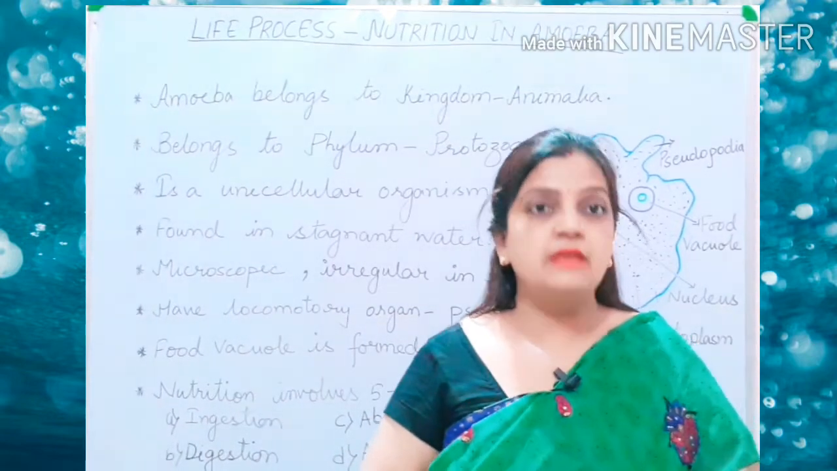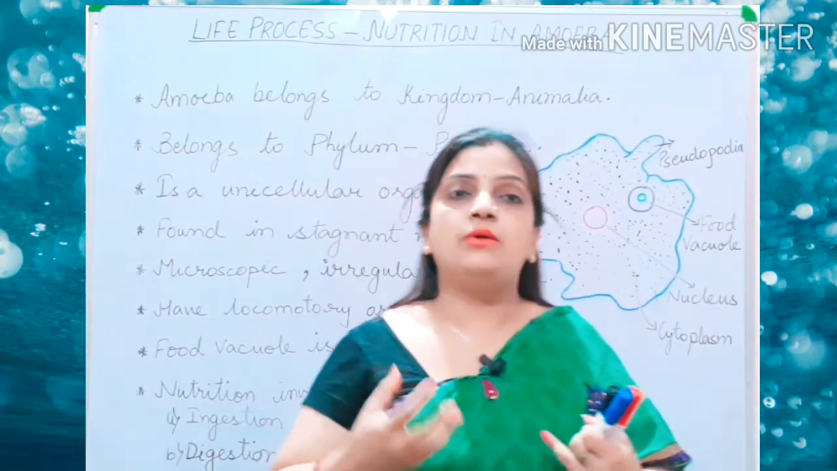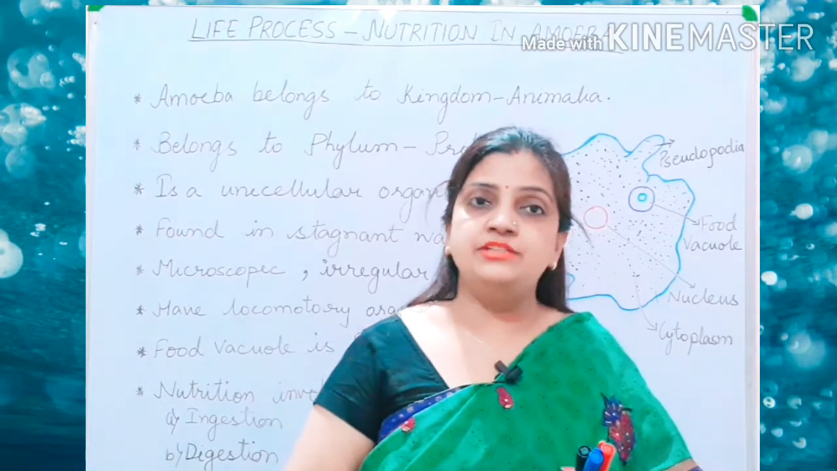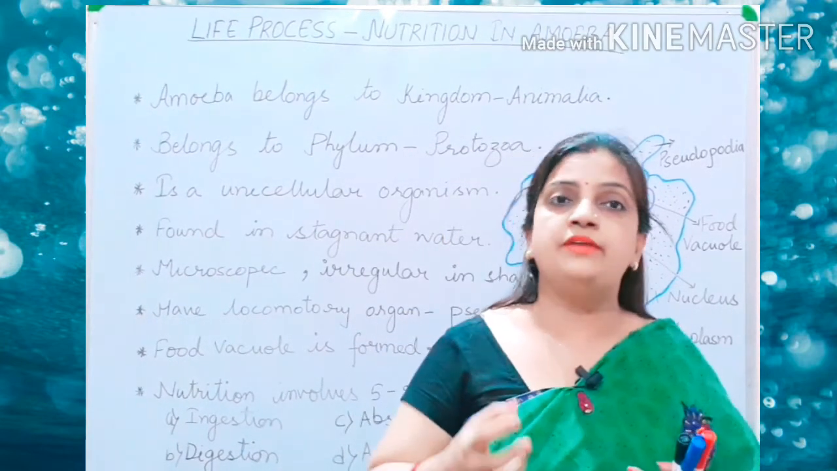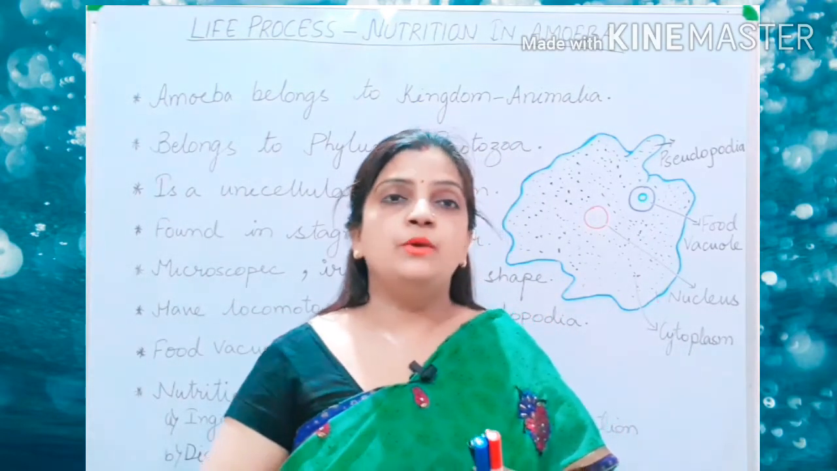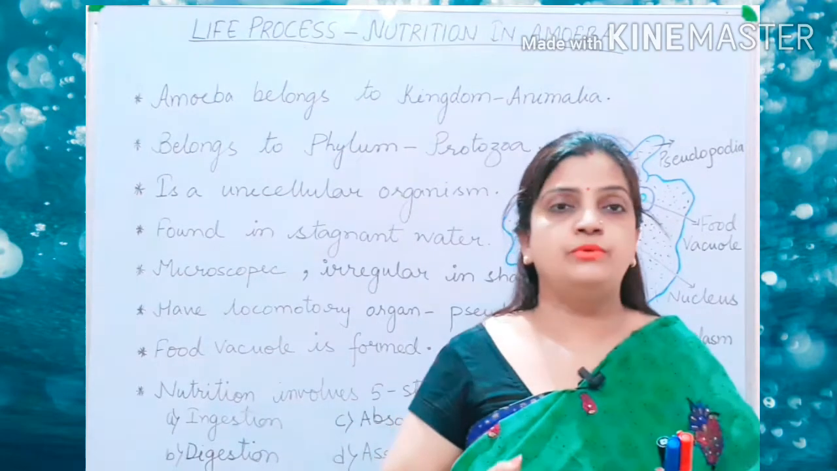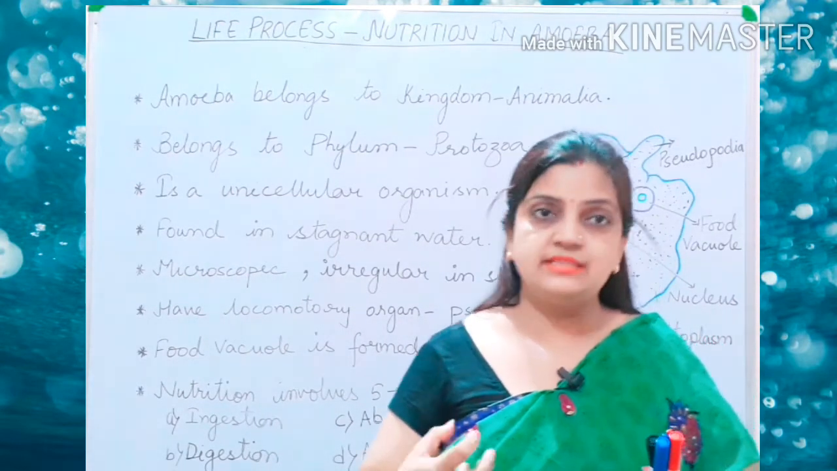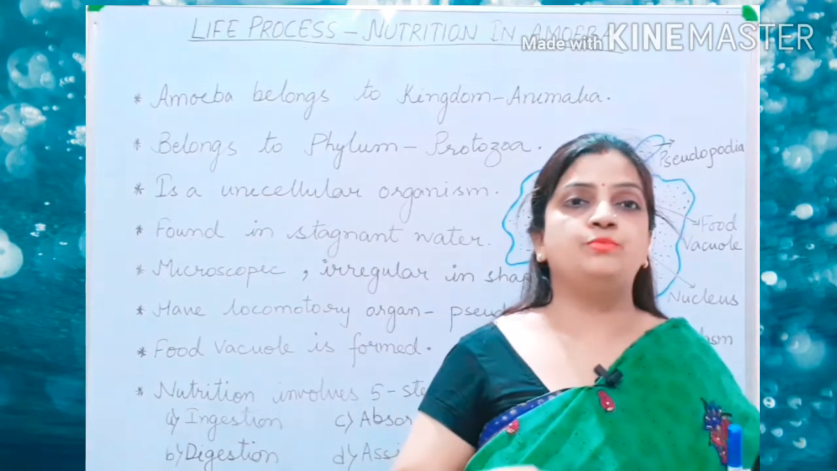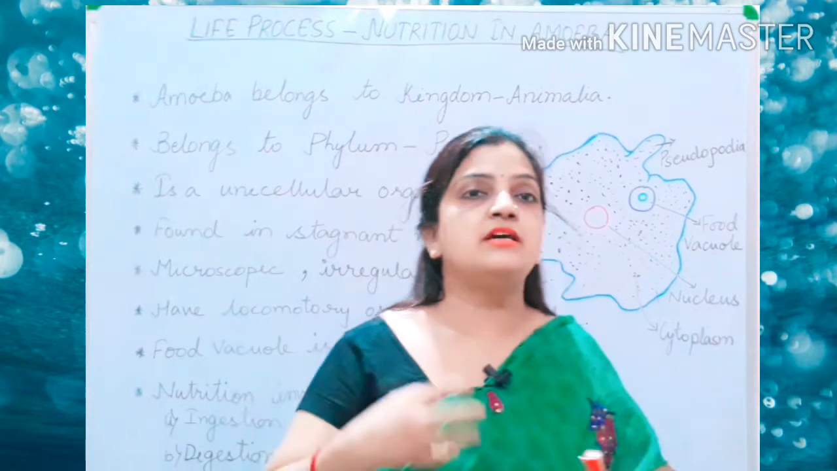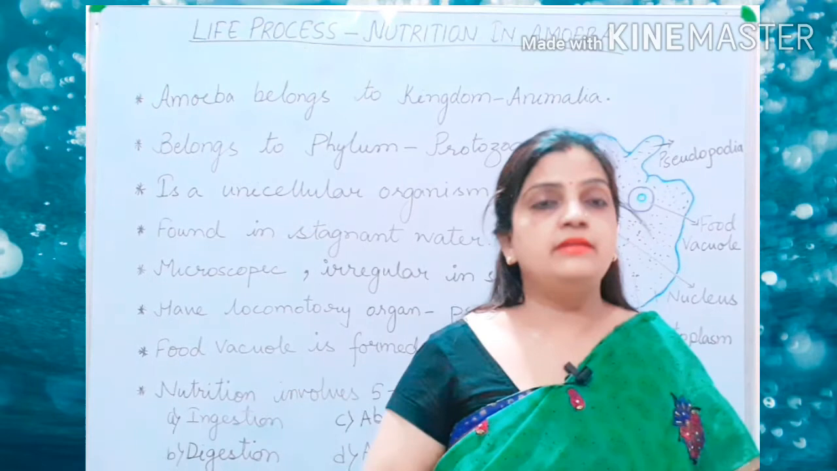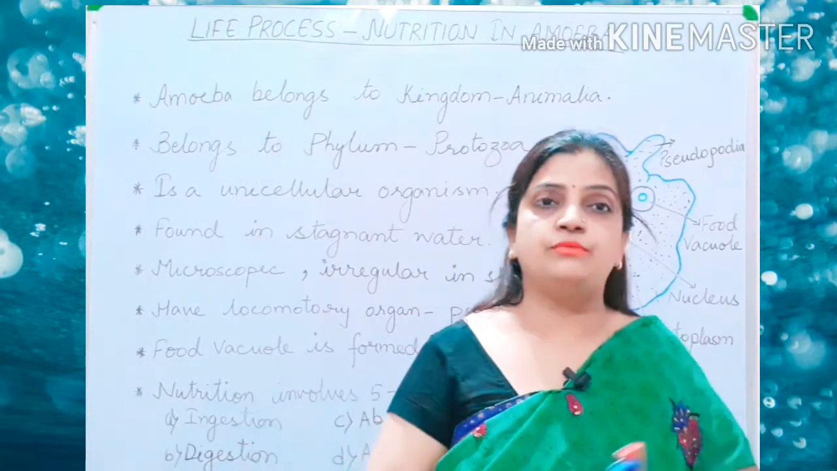Those 5 steps are ingestion, where the organism takes food in through the mouth. Then the second step is digestion, where the food is broken down into simple particles. Then the third step is absorption, where the digested, broken down food is absorbed by the body cells. The fourth step is assimilation, where the nutrients are mixed up in the cytoplasm, or in the blood. And the last step is egestion, where the waste product is thrown out from the body.